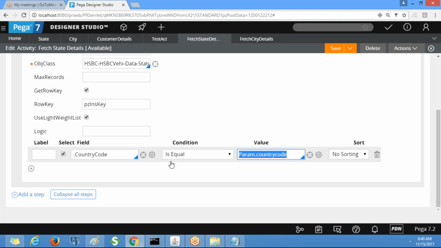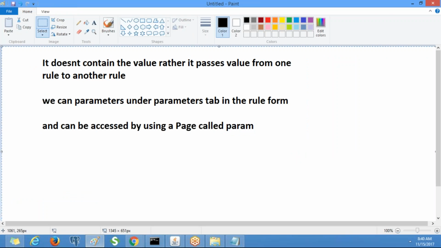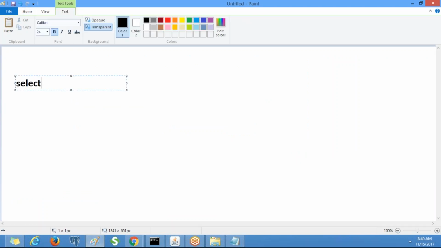So if you don't know SQL basics, then I will put it in a different way. Select column 1, column 2, and so on from table. Table means the class. That class is connected to a table, right?